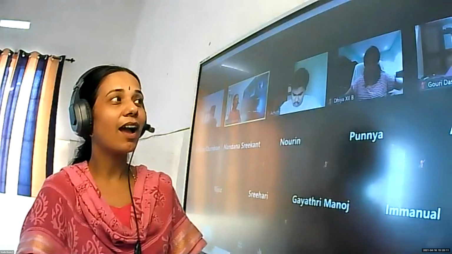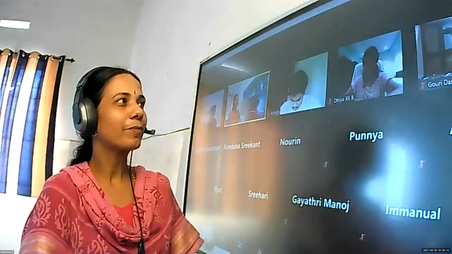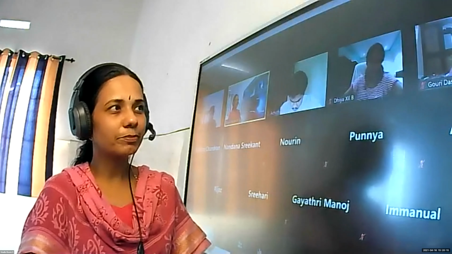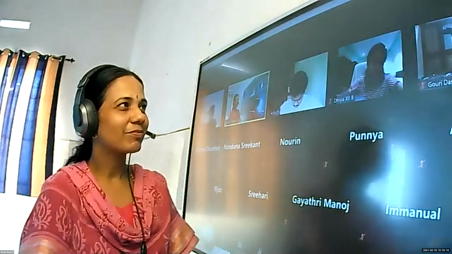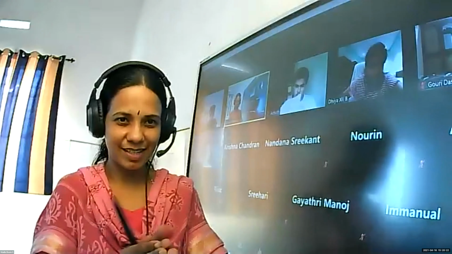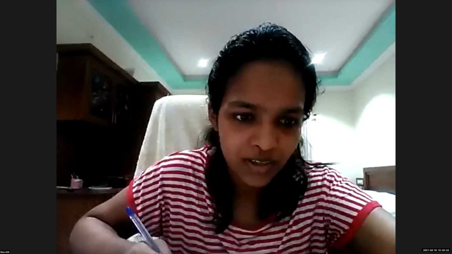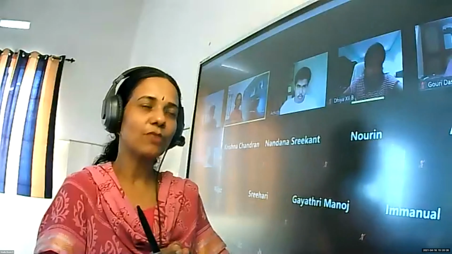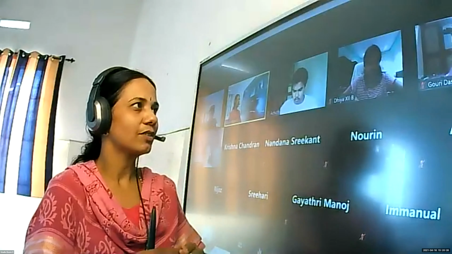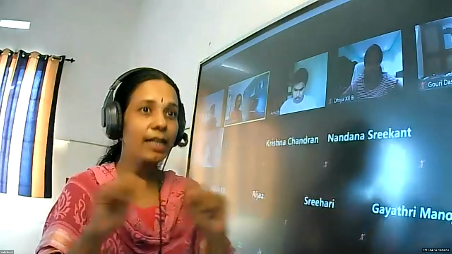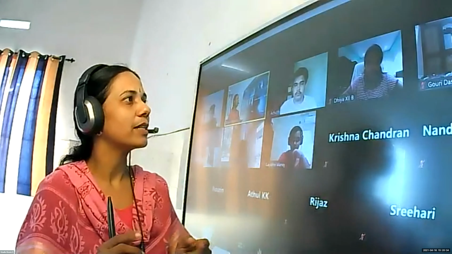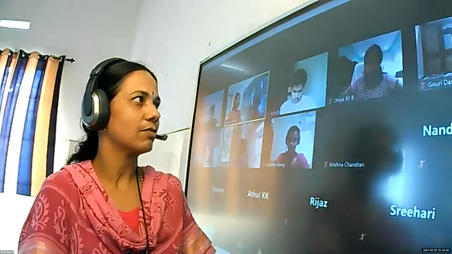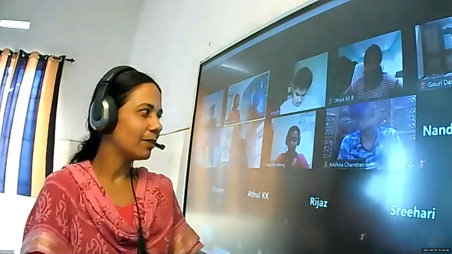What is a matrix? Just recall and revise it. It is an arrangement of elements in rows and columns. It's not a simple arrangement; it is a rectangular arrangement of elements in rows and columns.